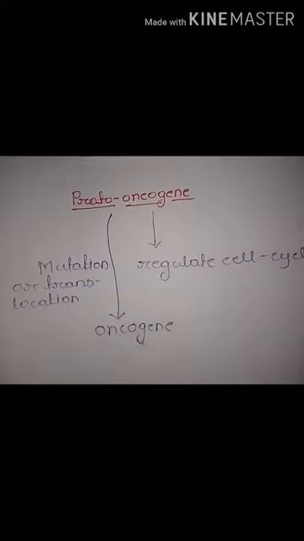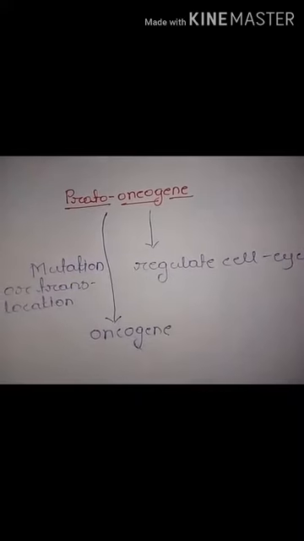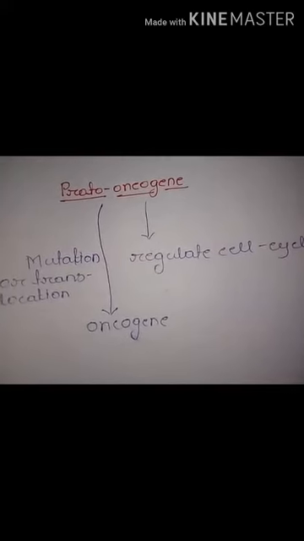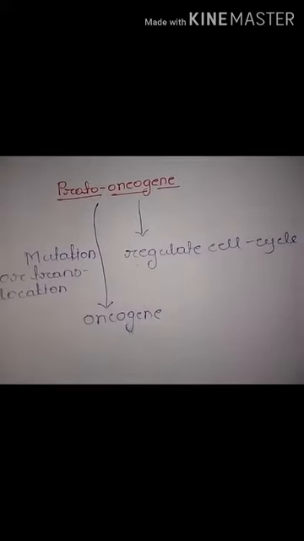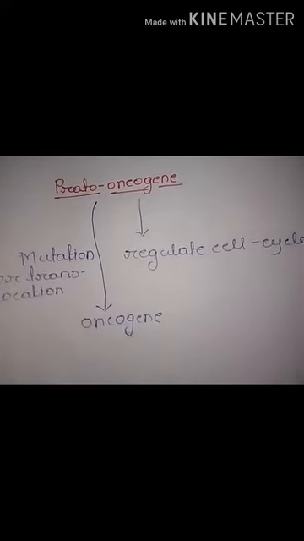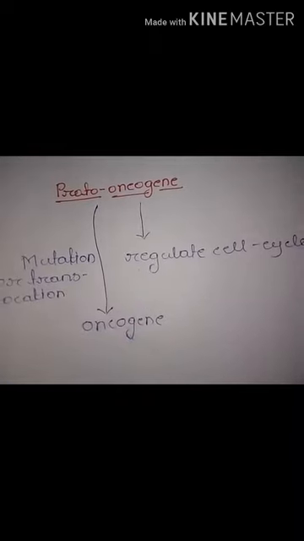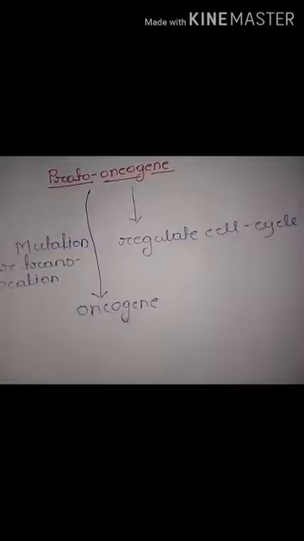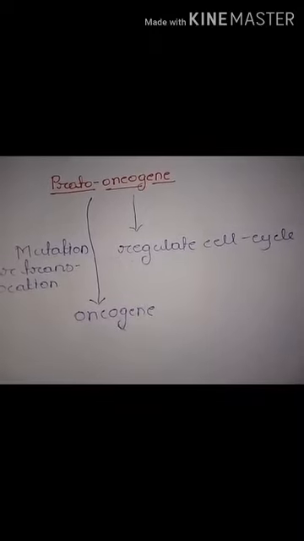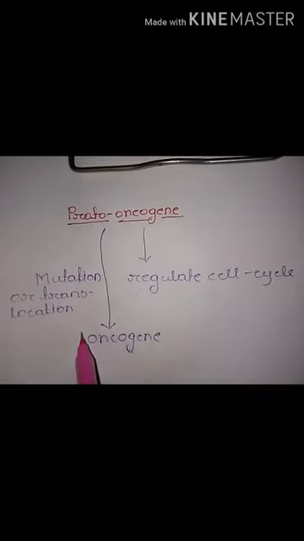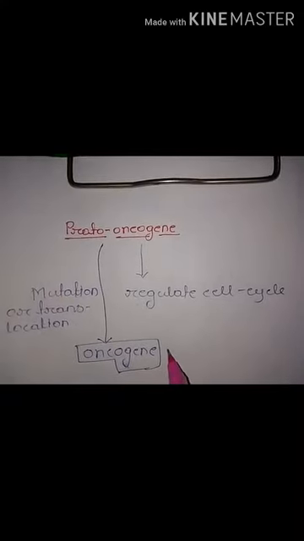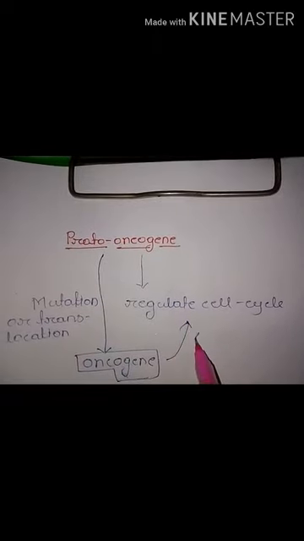Translocation: suppose a proto-oncogene is translocated near any promoter or any enhancer region, that leads to more expression of that particular proto-oncogene. So now the expression product of the proto-oncogene is more, and the cell shows unprogrammed cell proliferation or cell division. So when a proto-oncogene is transformed into an oncogene, it shows unregulated growth.